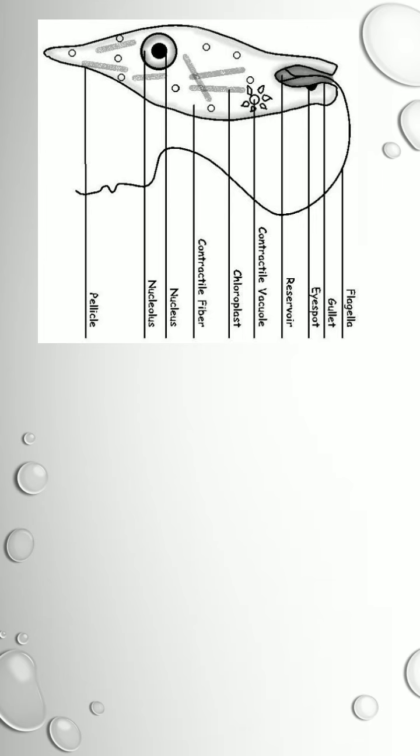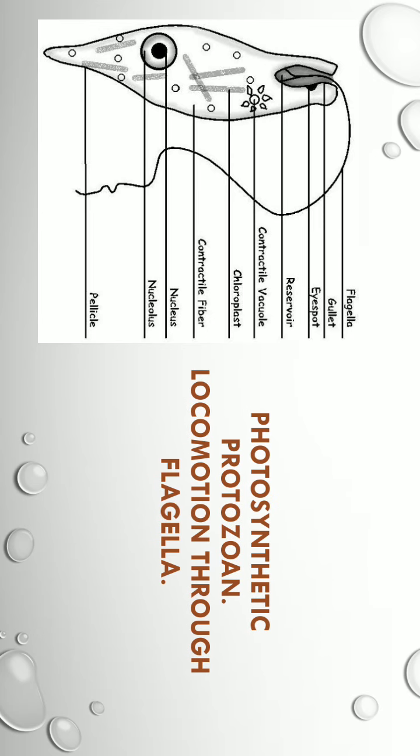First one, this is Euglena, and the special feature of Euglena is that it is a photosynthetic protozoan. That means it has chlorophyll in it. You can see here this chloroplast. Inside the chloroplast only chlorophyll is present. After that, the organ for locomotion is the flagella. You can see this long whip like structure known as flagella.